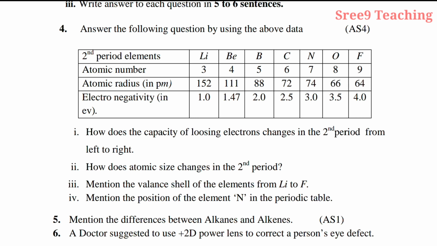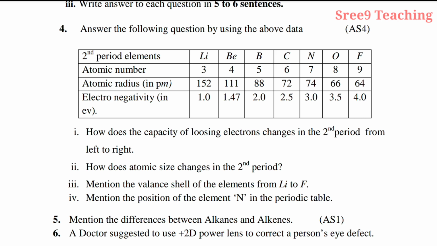Hence from left to right the capacity of losing electrons decreases. Okay, right. Now the second question, how does the atomic size change in the second period? You see the atomic radius is given: 152, 111, 88, 72, 74, 66, 64. It means it decreases. Hence we can say atomic size decreases in the second period.